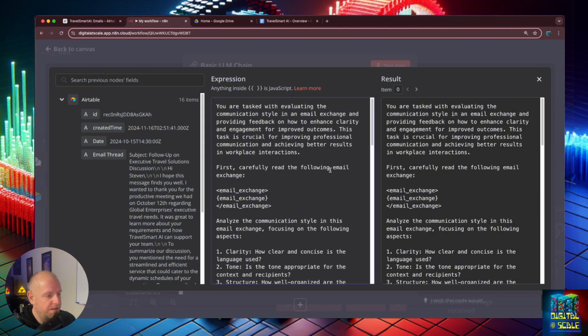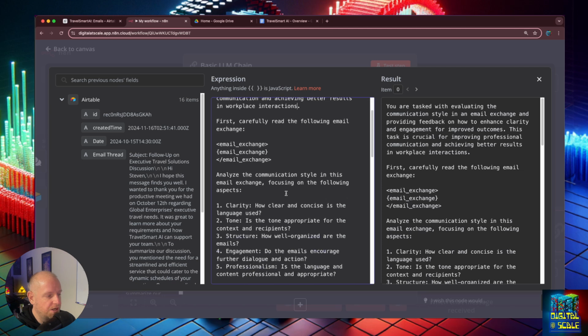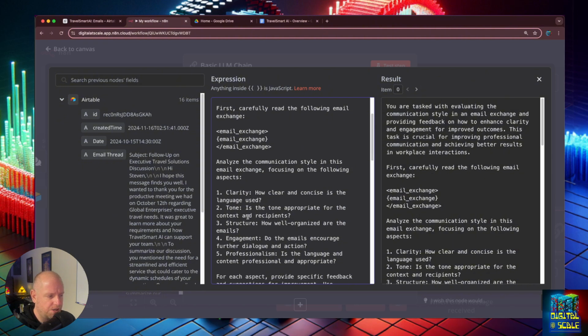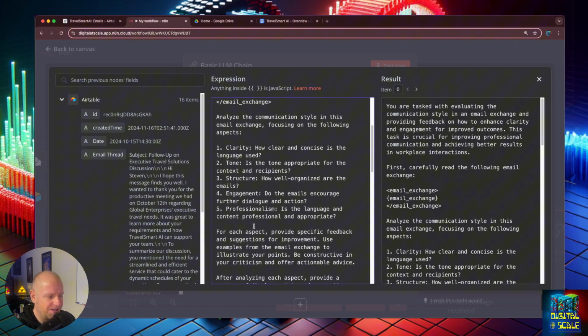First, carefully read the following email exchange. Analyze the communication style in this email exchange, focusing on the following aspects. How clear and concise is the language used? Tone, structure, engagement, professionalism.